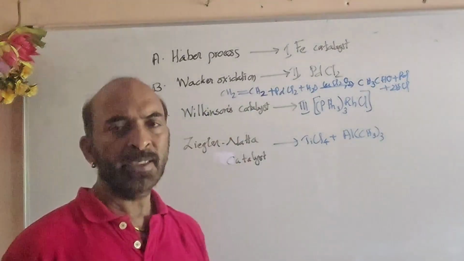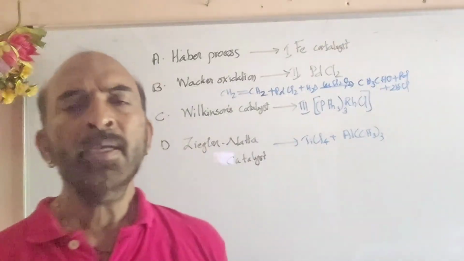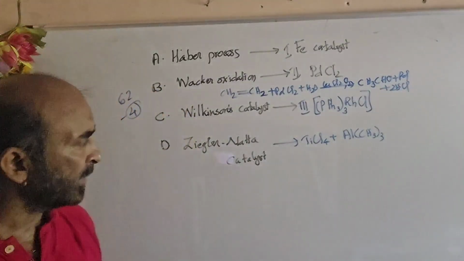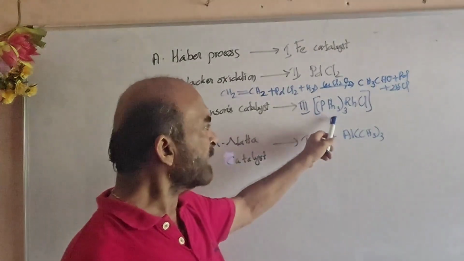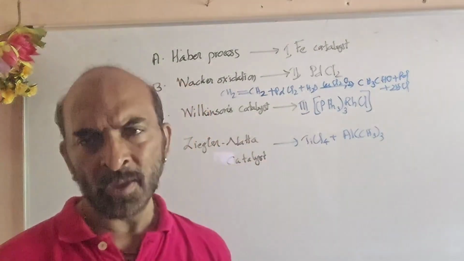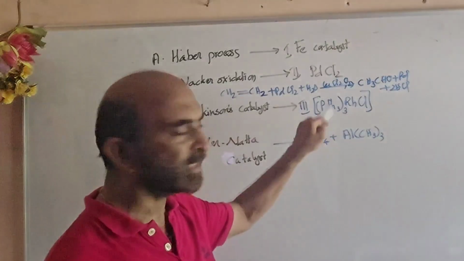Wilkinson's catalyst. It is a hydrogenation catalyst. Wilkinson catalyst, what is it? It is a complex. It is tris(triphenylphosphine)rhodium(I) chloride, RhCl(PPh3)3.